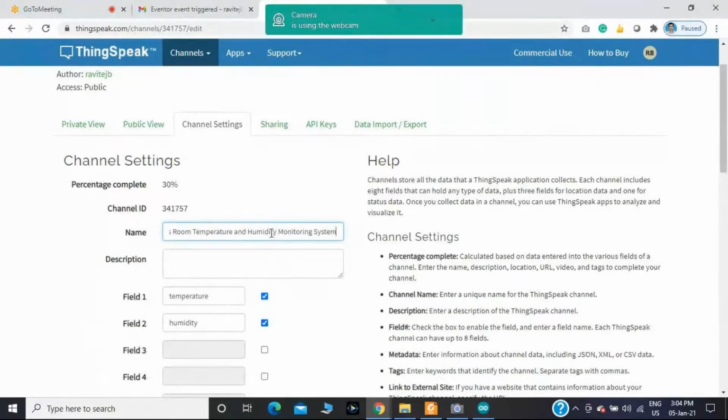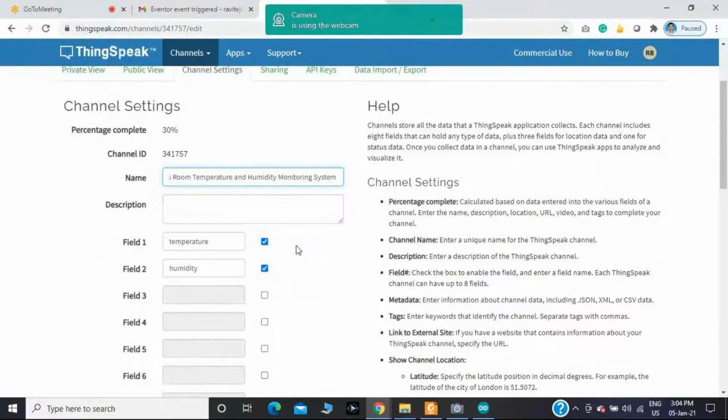Then you mention which parameters you are sending from the temperature and humidity sensor to this particular cloud service. I have to be very careful while providing the field names. In this example, I am sending two values: one is the temperature value, the second is the humidity value.